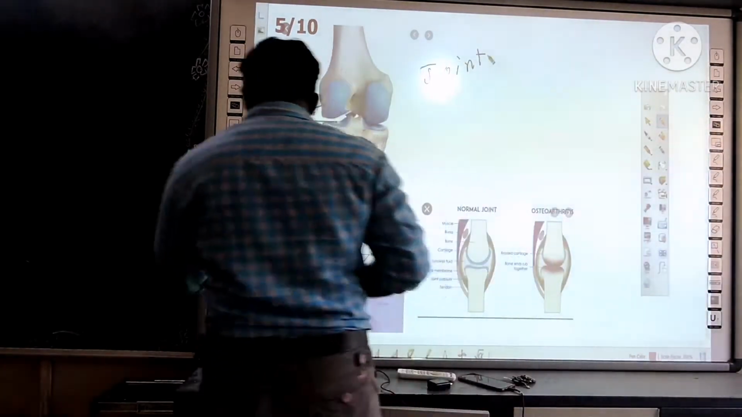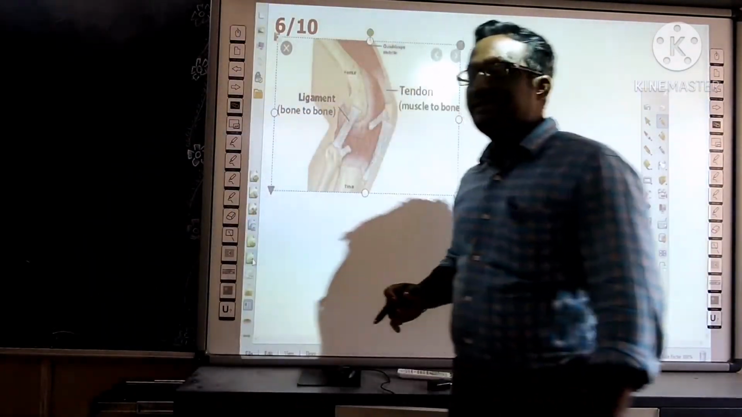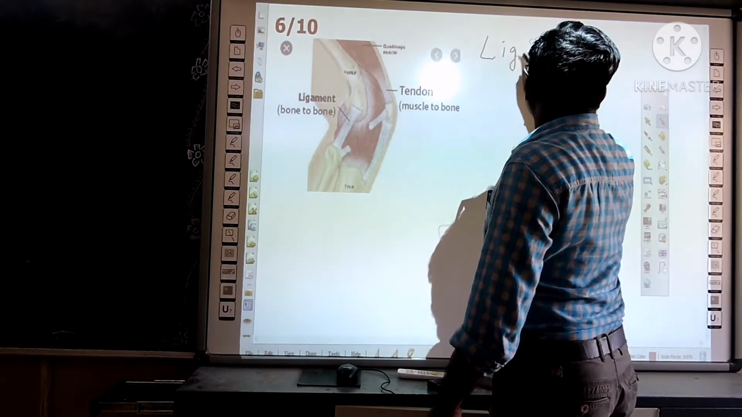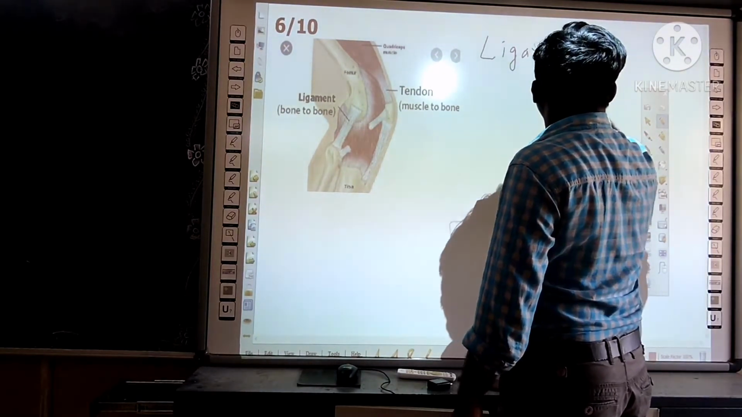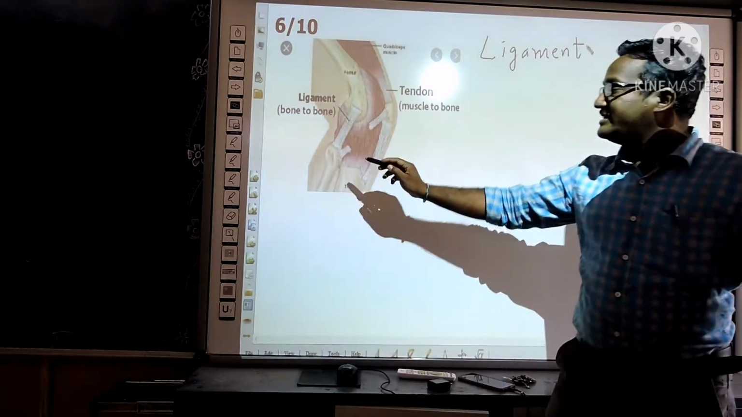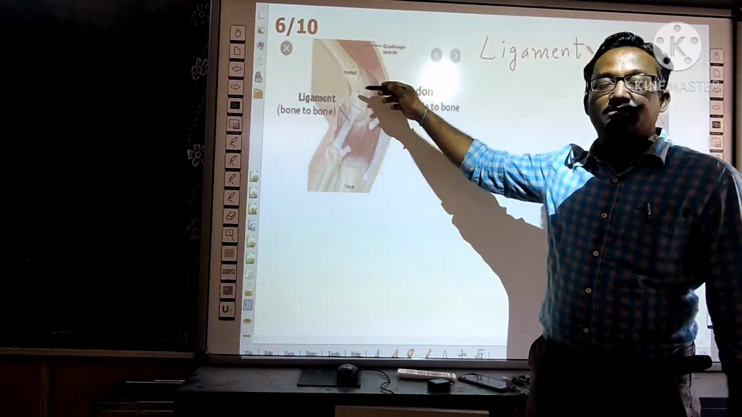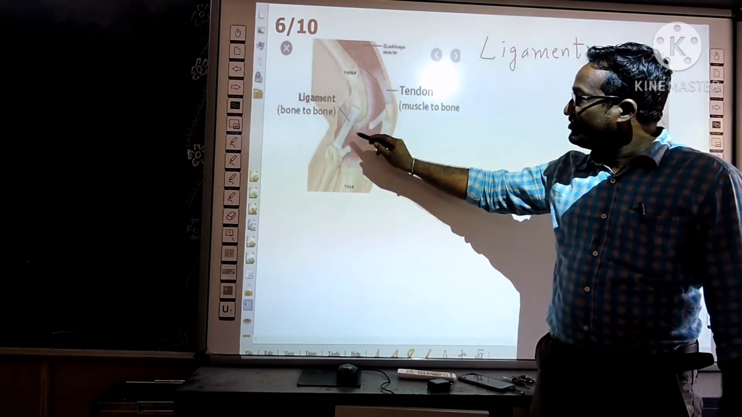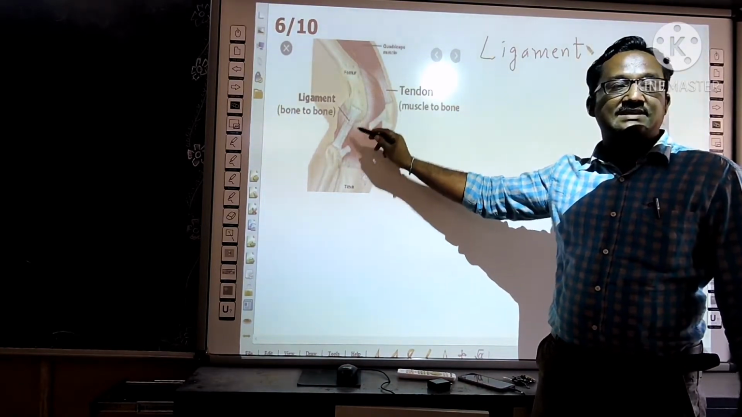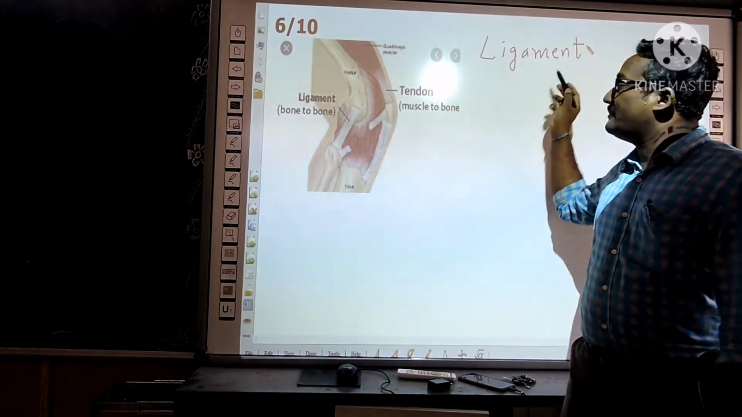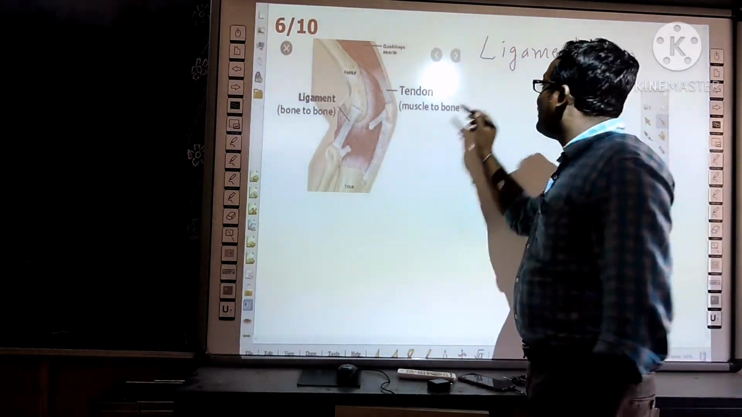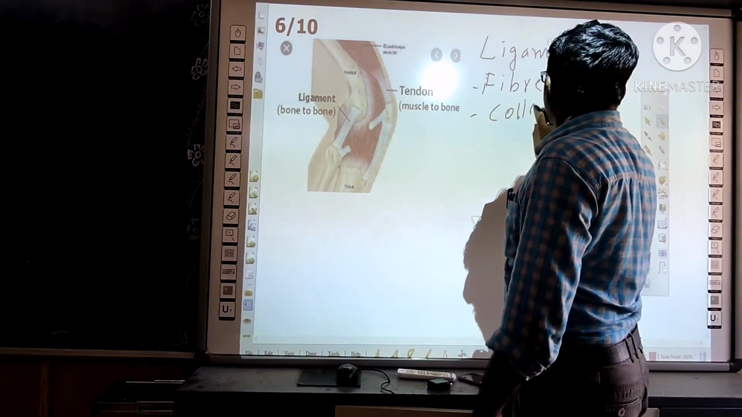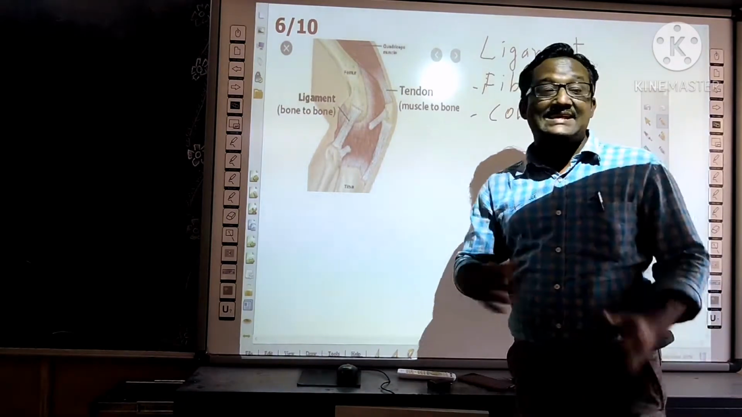So another type of connective tissue is ligament and tendon. Okay, see this picture. This is one bone. This is another bone. How are these bones connected to each other? If you observe, these white color fiber-like structures are there. So these are the ligaments. Ligaments are made of fibers, and these fibers are made of a protein called collagen. So collagen protein is elastic in nature.